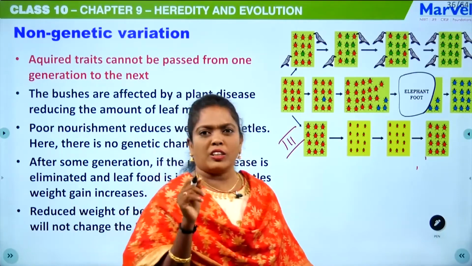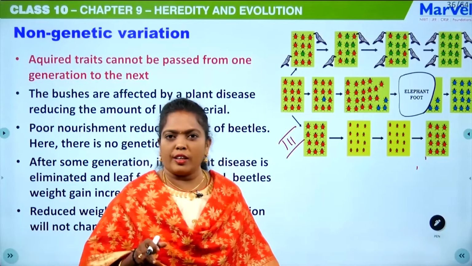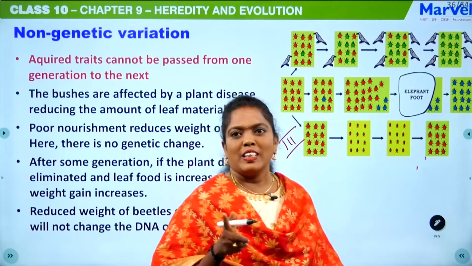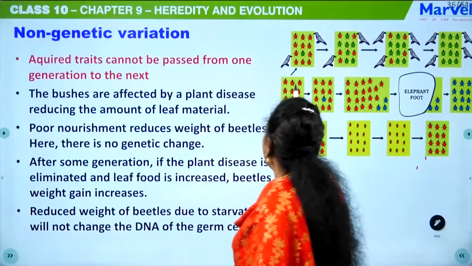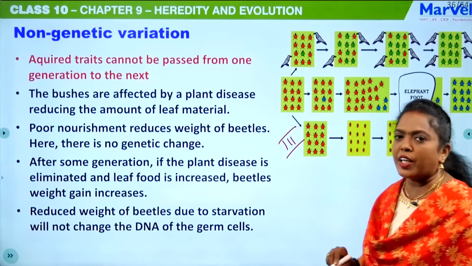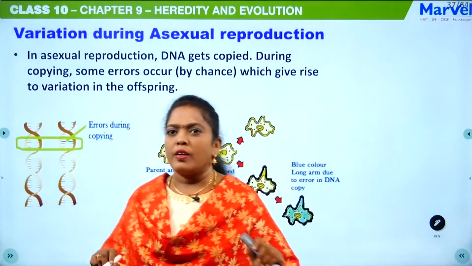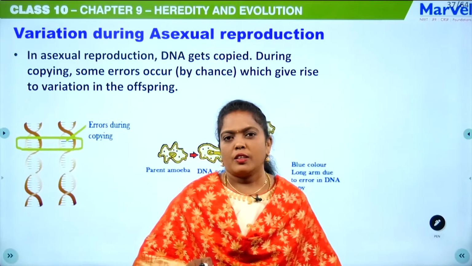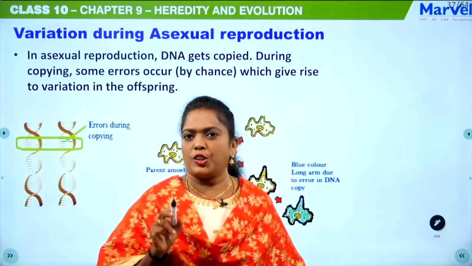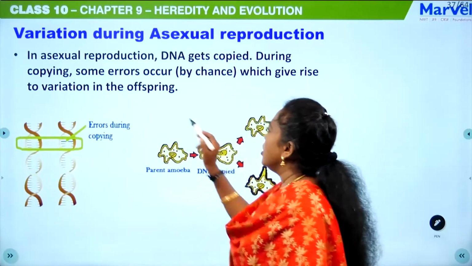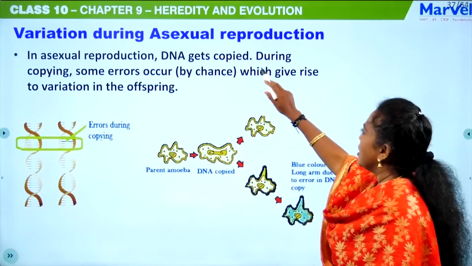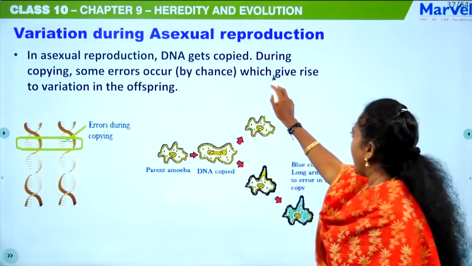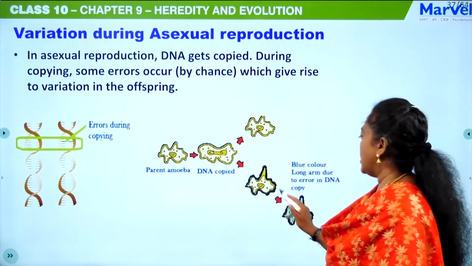This is non-genetic variation. So in evolution we have learned three things: genetic drift, natural selection, non-genetic variations. Then variations during asexual reproduction. The next topic is variations during asexual reproduction. In asexual reproduction, the DNA gets copied. During the copying, some errors occur. This will result in variation.